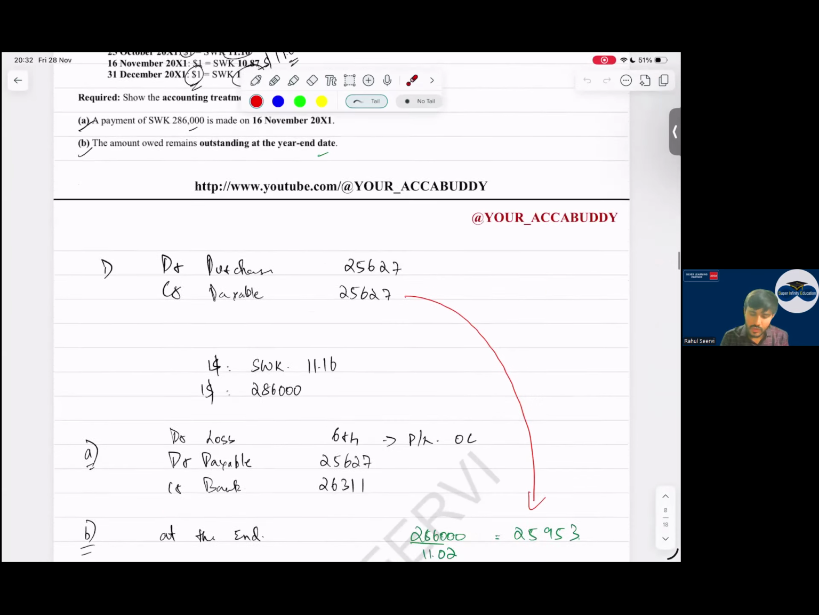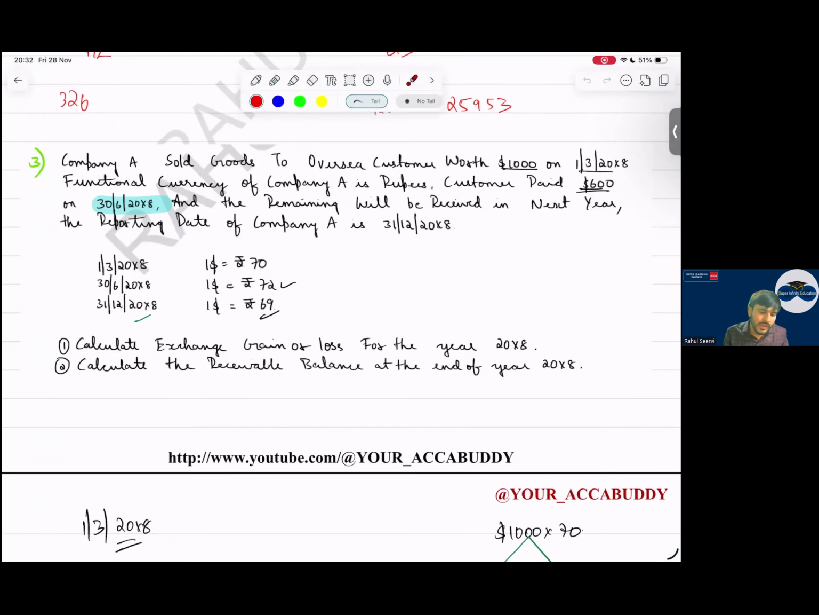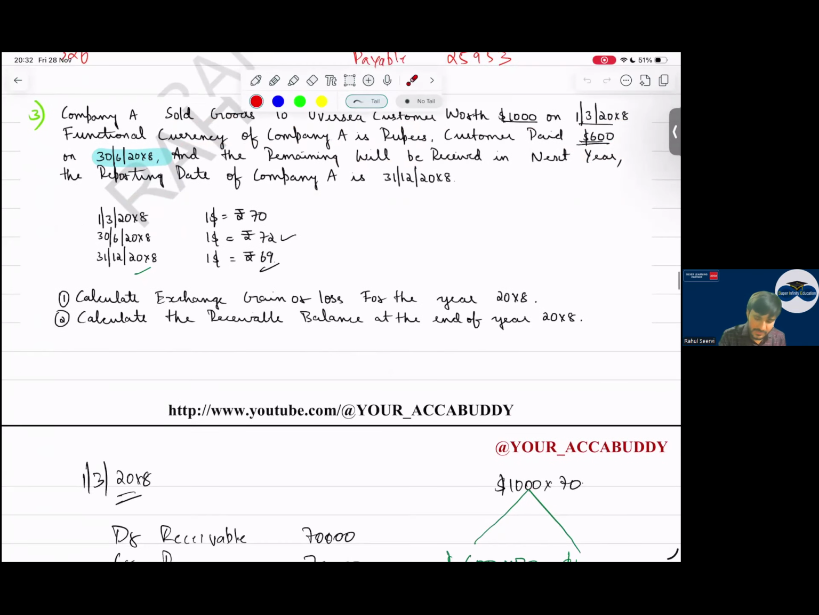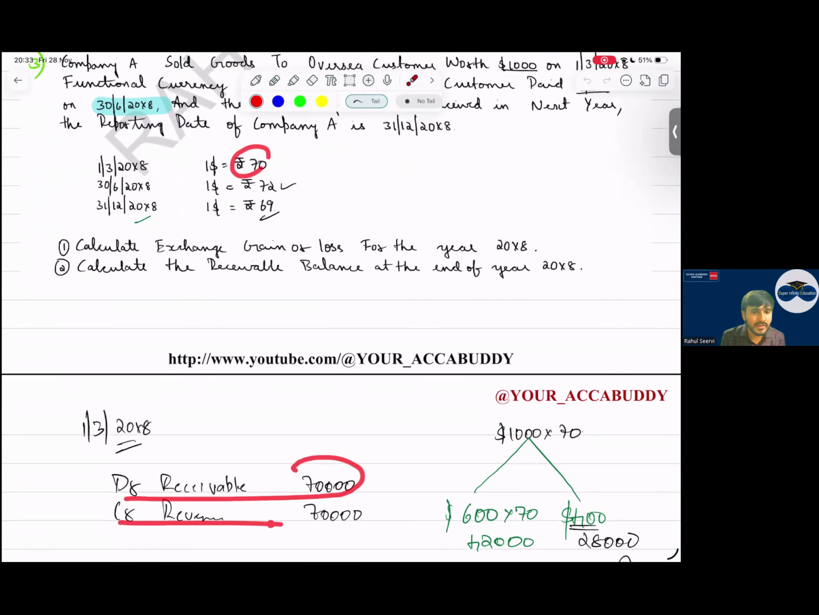Doubt will come when there is midway payment. See now, company A sold goods to an overseas customer worth $1,000 on 1st March 20X8. Functional currency of company is rupees. Customer paid $600 on 30th June 20X8, and the remaining will be received in the next year. Okay, sir. So in the middle of the year, payment is done. So on the day when I sell, what is the entry I pass? See now, at 70, I say debit receivable 70,000, credit revenue 70,000.